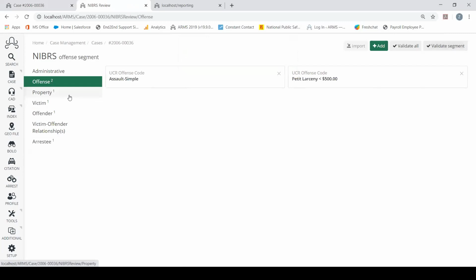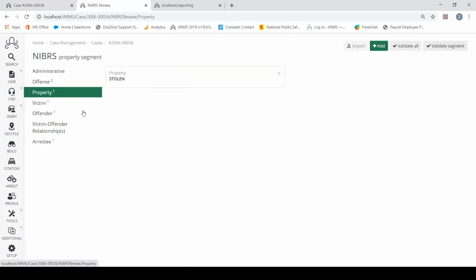We can jump into our property section now since there's no errors there. We jump into our property section, hit validate segment. You're going to see that I have another error pop up. Again, just helping your NIBRS coordinator go through and figure out what needs to go on and where certain information is needed. So we need to add some more information to this piece of property so we can go ahead